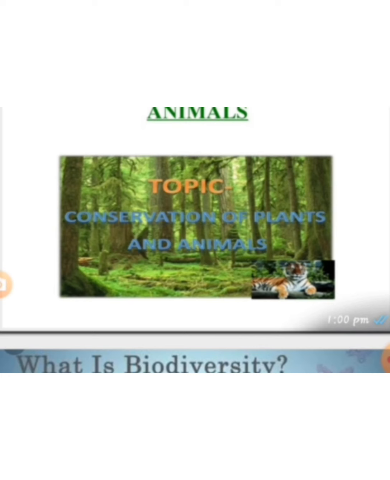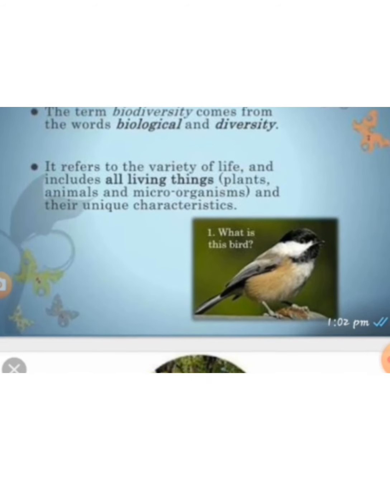First of all, we are going to see about biodiversity. What is meant by biodiversity? It refers to the variety of organisms which are living in natural conditions. What are the variety of organisms?